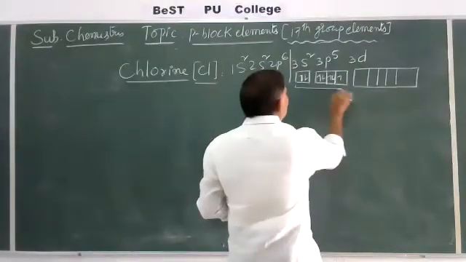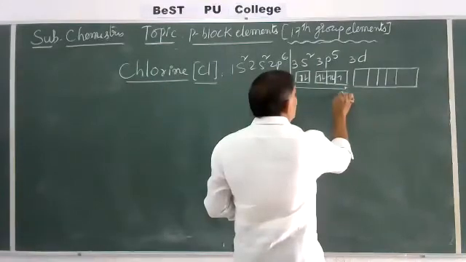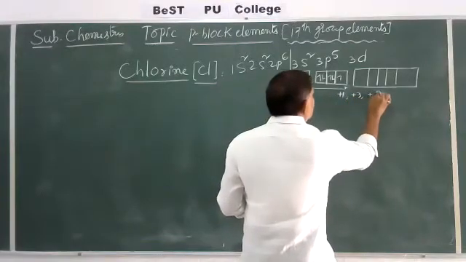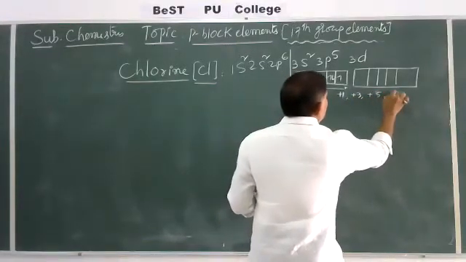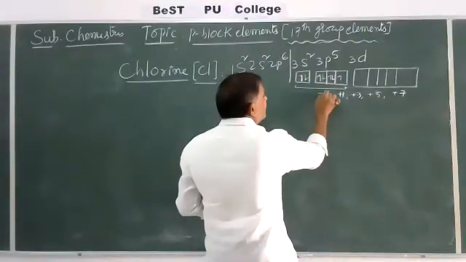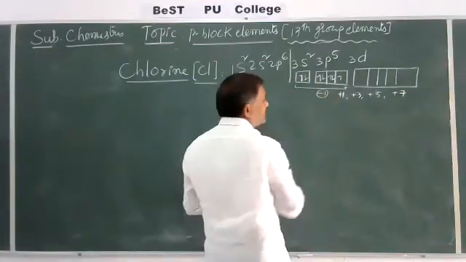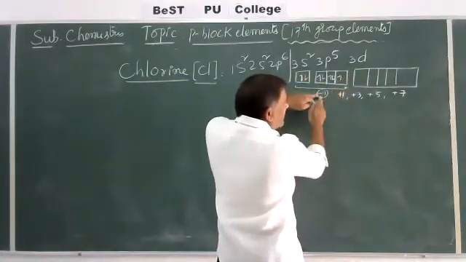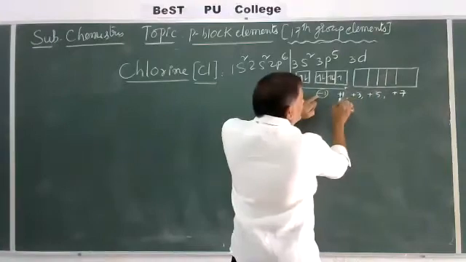So in ground state, it shows +1 oxidation state. In excited state, +3, +5, +7 oxidation states. It also exhibits a -1 oxidation state. So it receives -1, it donates +1.